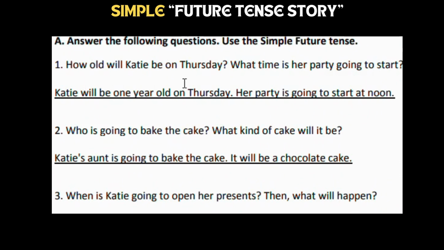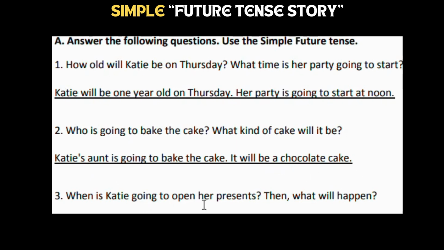How old will Katie be on Saturday? Katie will be 1 year old on Saturday. Her party is going to start at noon. Who is going to bake the cake? What kind of cake will it be? Katie's aunt is going to bake the cake. It will be a chocolate cake.